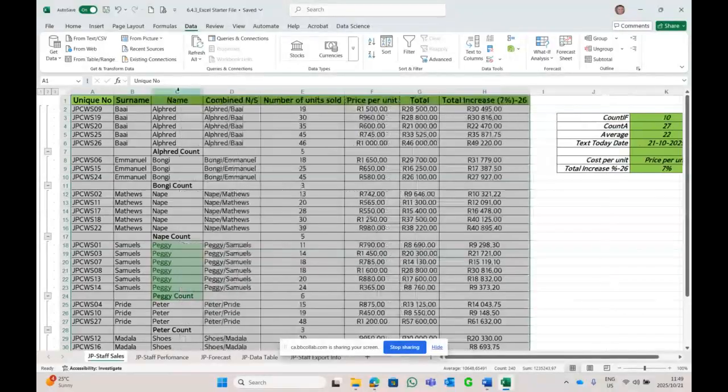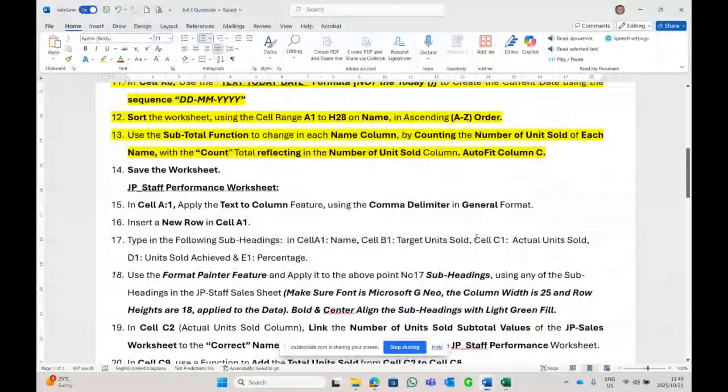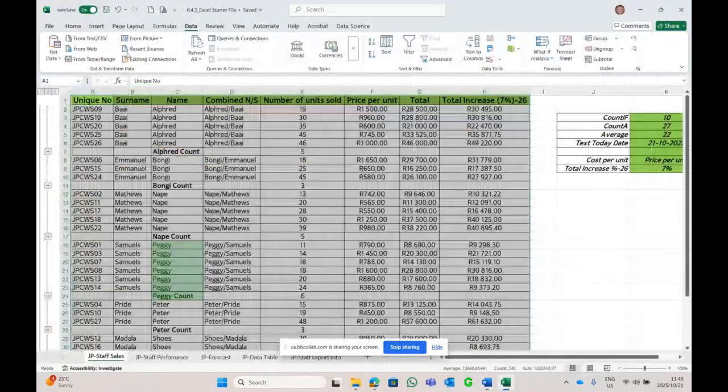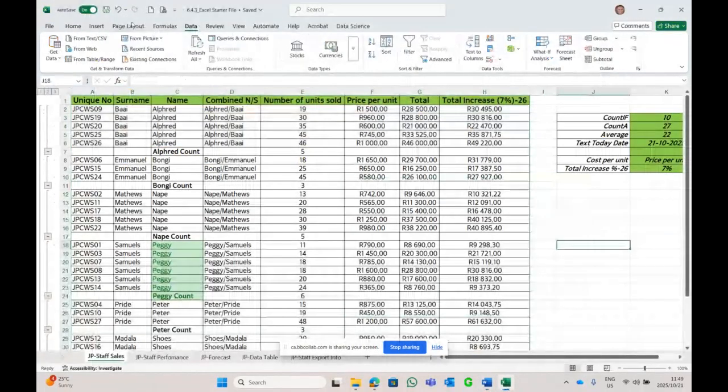Read the question: auto fit column C. Right, this sheet is done and we save it. Click away, anywhere, and we auto fit, we did everything, and we save it.